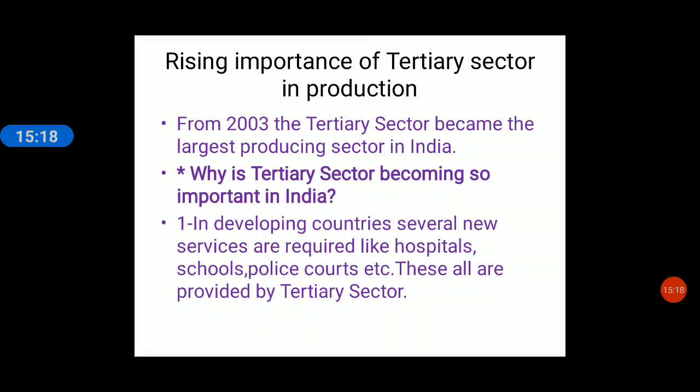Okay, first, in developing countries like India, several new services are required now. What has happened in modern times? See, when we go to a hospital, something happens to anybody in our home. Suppose there is a heart attack or a fracture, a multiple fracture, things like that happen. What do we say? We do not have proper hospital services in Ratlam. So what do people do? They go to Baroda, they go to Ahmedabad, they go to Indore for finding better hospitals and services, even if we have to pay more.